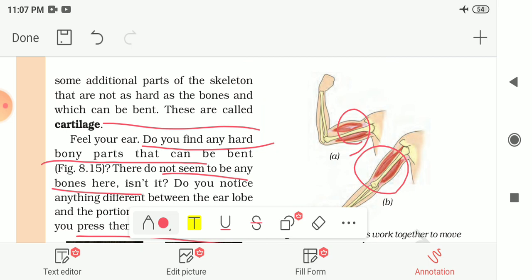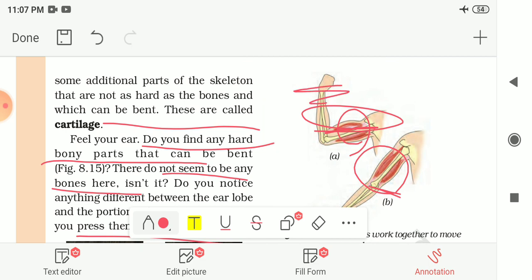Now bring your arm back to its normal position. What happens to this muscle? Is it still contracted or swollen? You will notice that it is back to its original size. You can observe similar contraction of muscles in your legs when you walk or run. When contracted, the muscle becomes shorter, stiffer, that means harder, and thicker, and it pulls this bone in the upward direction.